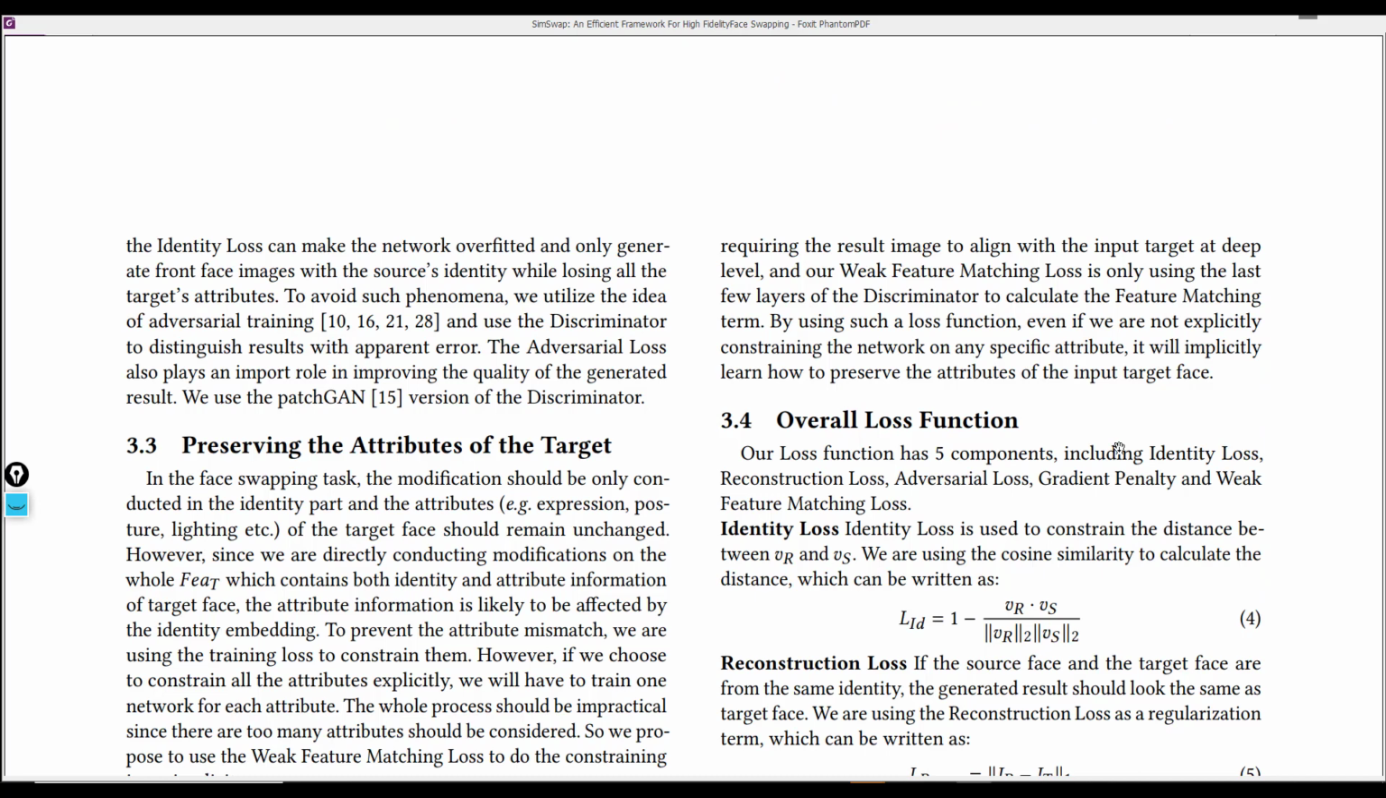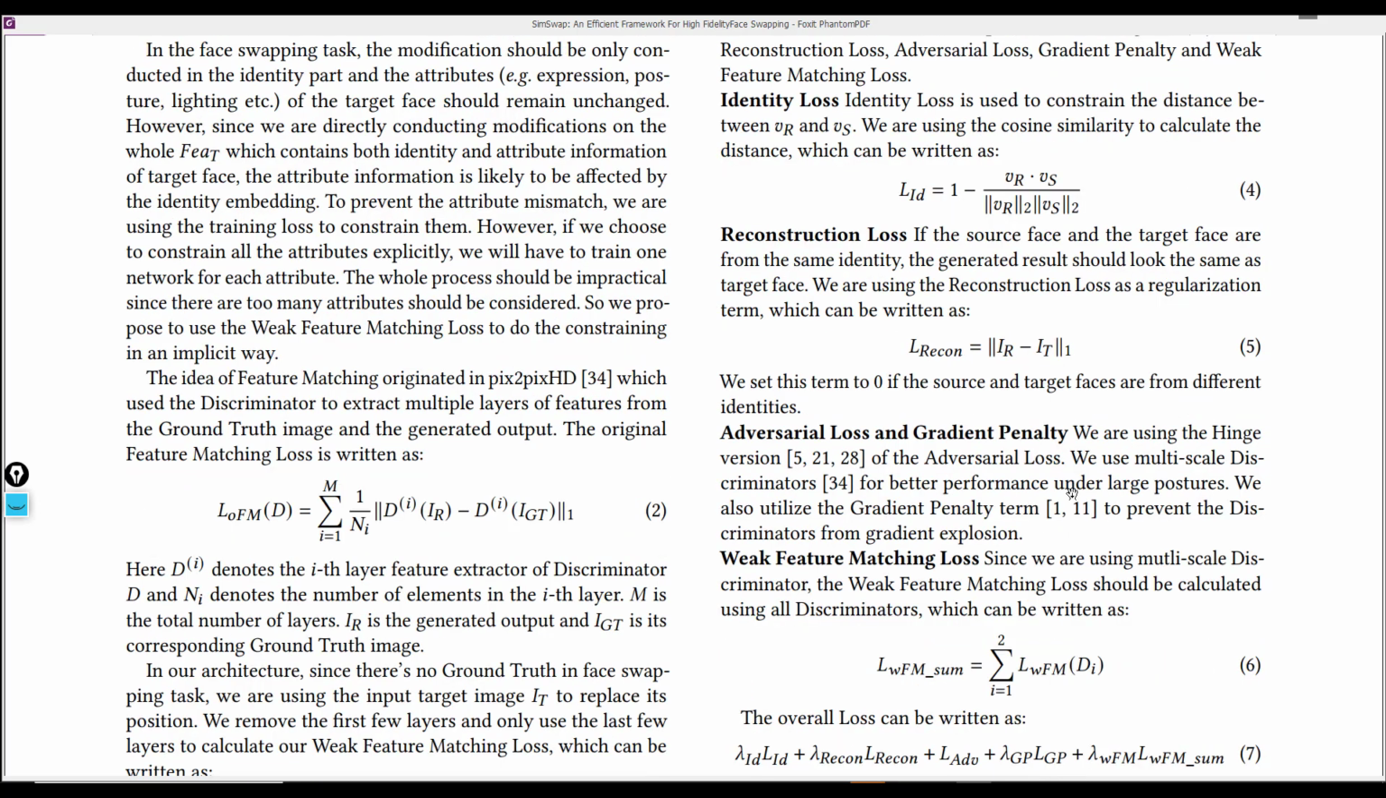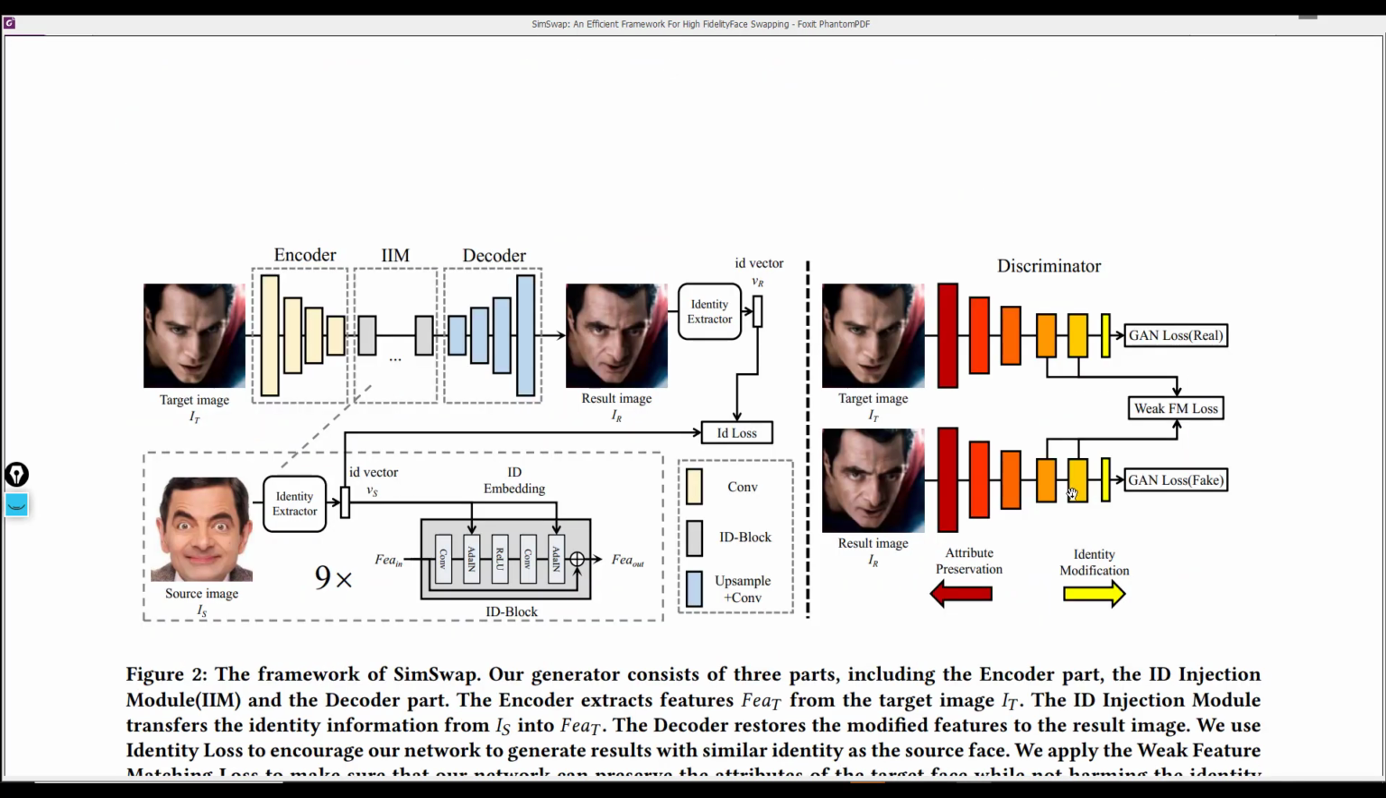Let's get back. We have this overall loss function right here, made of the ID loss, which we've seen already, and a reconstruction loss, which ensures that if the source face and the target face are from the same identity, the generated result should actually look the same as the target face. So some sort of regularization loss. And then we move on to the adversarial loss with gradient penalty, which ensures that this generated resulting image is of high quality. Now, if you're not versed with GANs, you see here we have this adversarial loss right here, the generative adversarial networks.